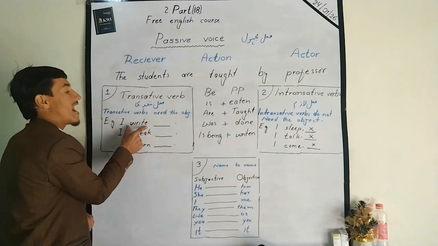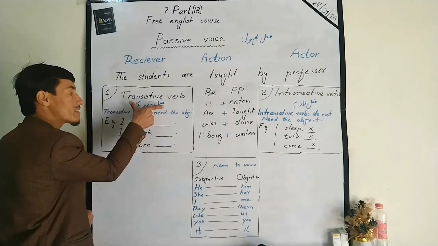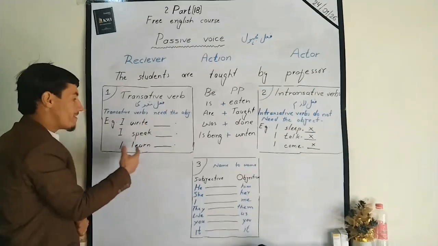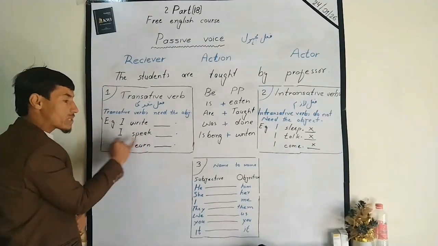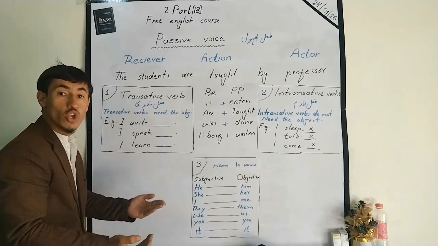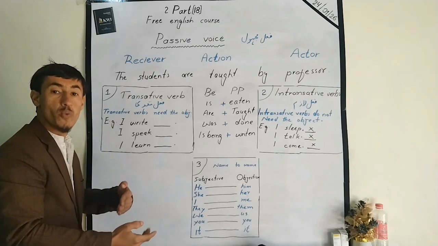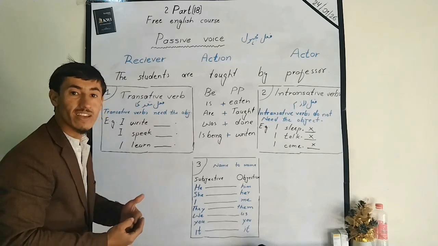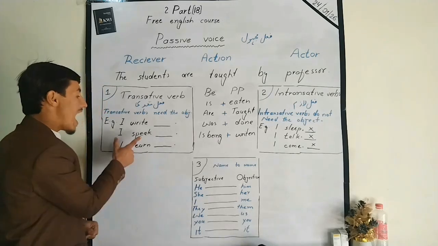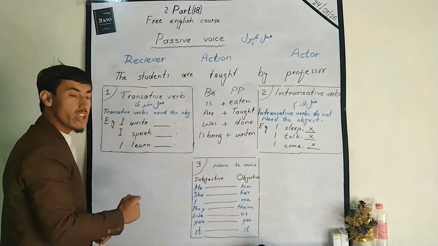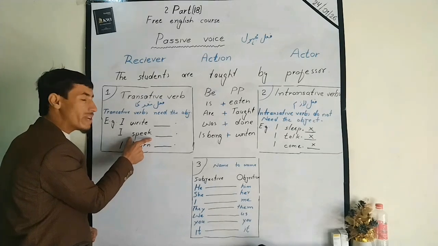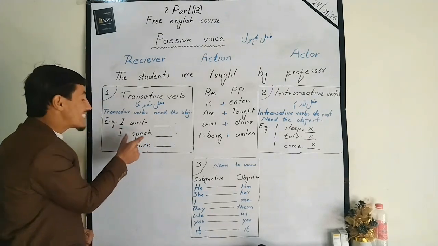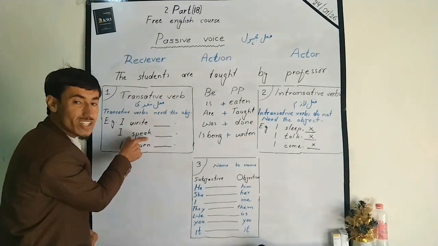So writing is a transitive verb. Transitive verb is called in Urdu peri matadi. I speak. What do you speak? You speak Pashto, Persian, English, Urdu, Korean, Japanese, Spanish. What do you speak? I speak English. So this speak verb is a transitive verb. It needs the object. Got it?